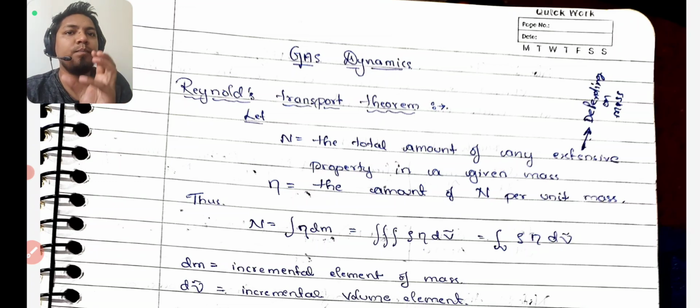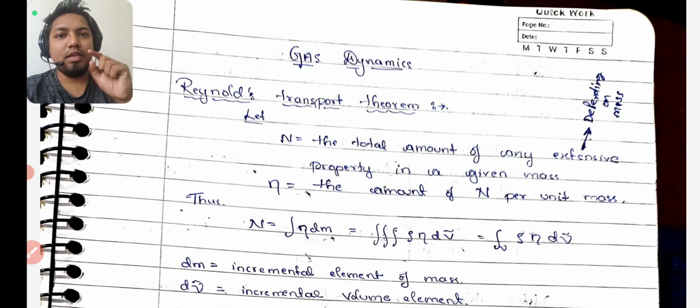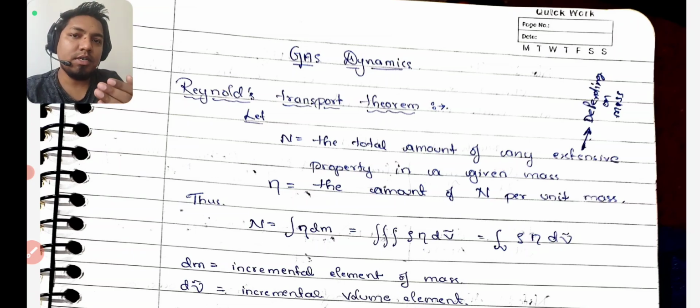So what is the key idea? When mass transfers from one place to another, suppose mass M is this much amount, it is here, and now it starts transporting from here to here, then it will interact with the surroundings, correct? So how will any property capital N change? It will either change or be conserved. It depends. For example, mass is conserved, that is our consideration. So if we consider that mass is conserved, then what changes will we make in the final equation so that it converts into the mass conservation equation? In the same way for the momentum conservation equation and the energy conservation equation.